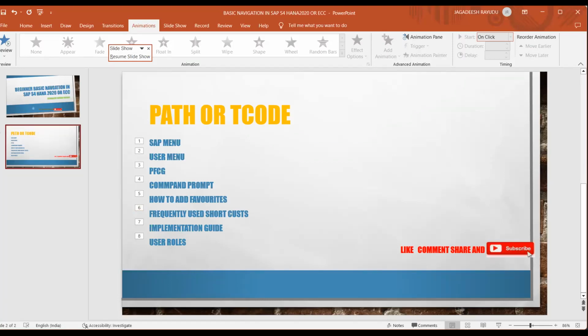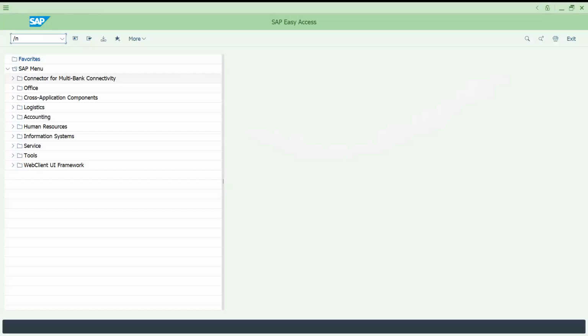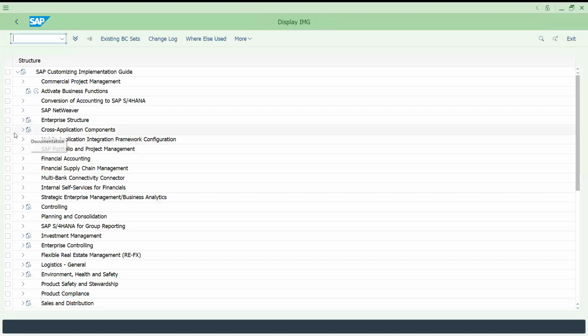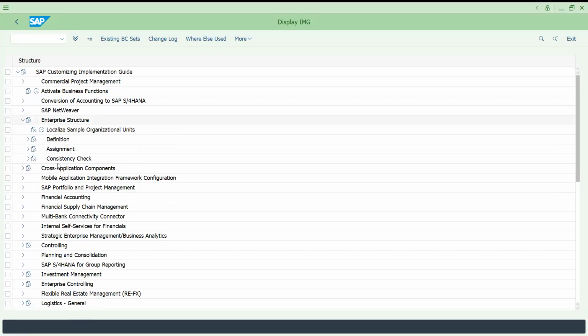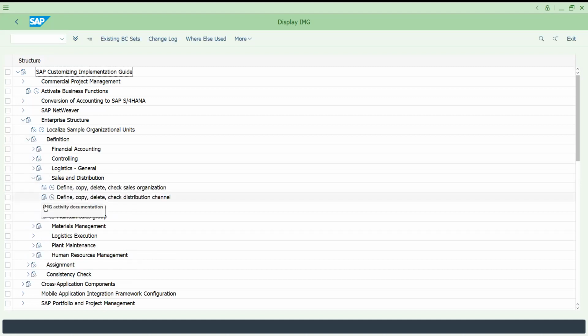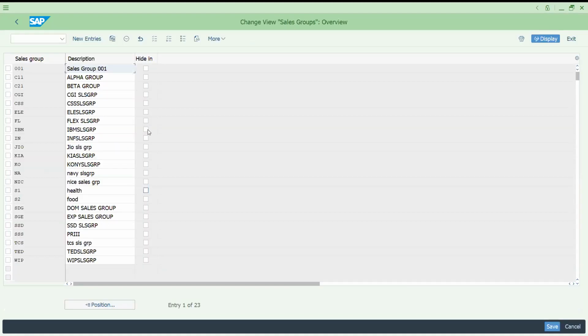So let's come to the implementation guide. Let me show you this one. If you'd like to do any configuration as per your trainer guidance, for example, if I'm going to SPRO, this basically talks about what kind of configuration you're supposed to do. I'm going to sales and distribution. I'm just trying to create one sales group. Here some sales groups got created, right?